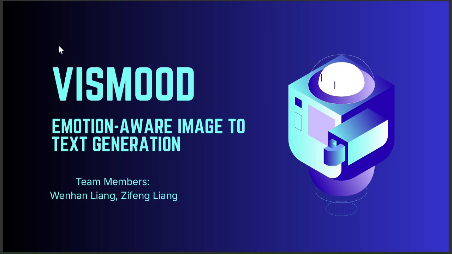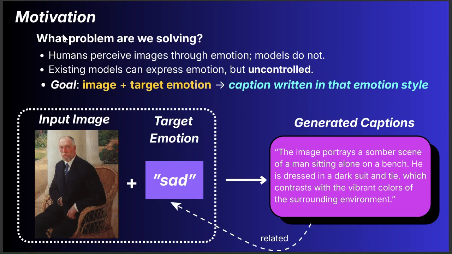Hi everyone, our project is Vismood, which is emotion-aware image-to-text generation. In the motivation part, the current models can generate emotional captions, but they are not quite predictable and controllable. So our goal is simple: given an image and a target emotion, generate captions in that style. It's not emotion classification. We just provide the model with an emotion, like sad here, and it learns to write captions in that tone, even if the image itself doesn't look sad.